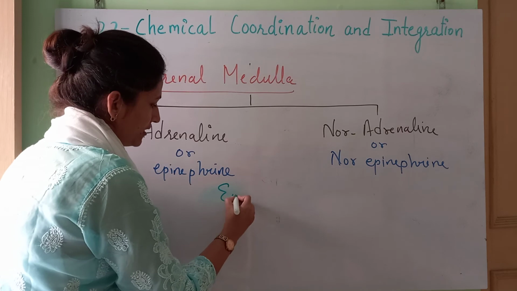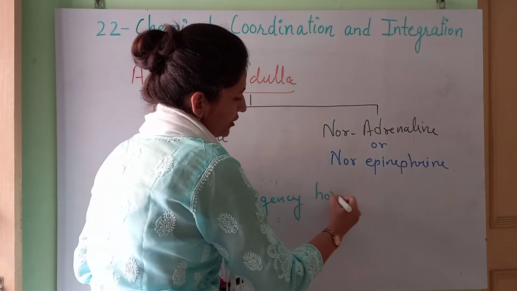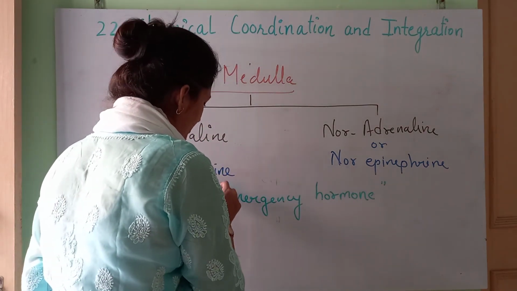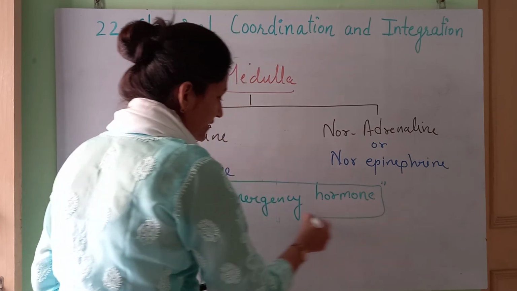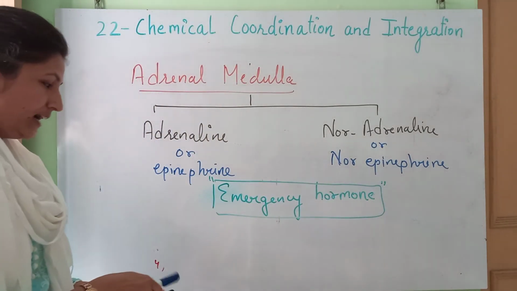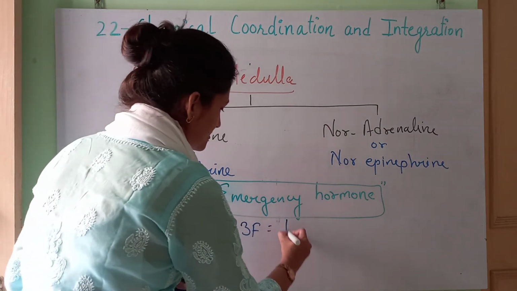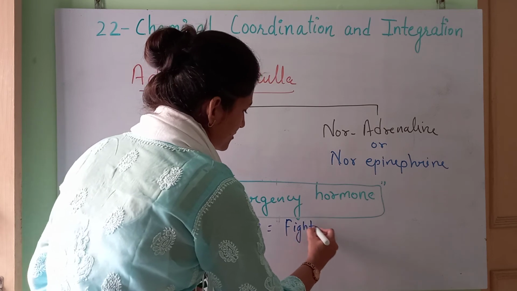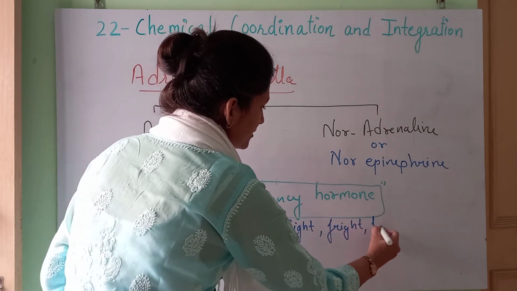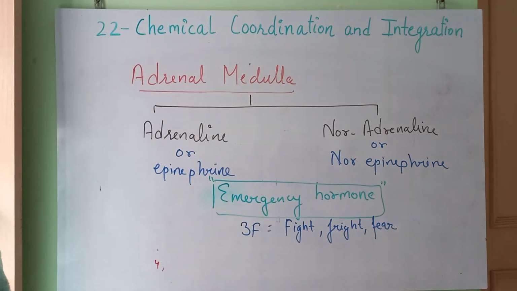So both are termed the emergency hormone. Okay, during an emergency situation, the hormone which is secreted in our body is adrenaline. Other than that, it is the 3F hormone: fight, fright, fear.